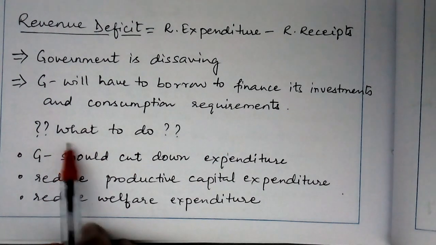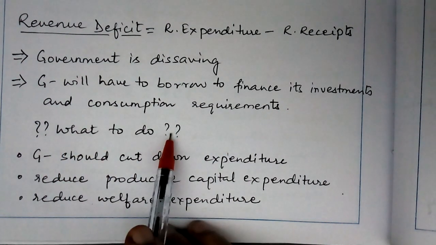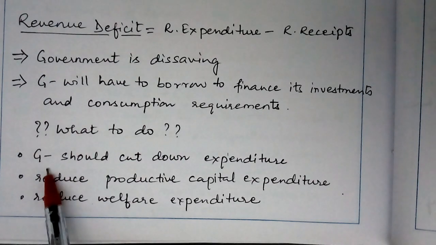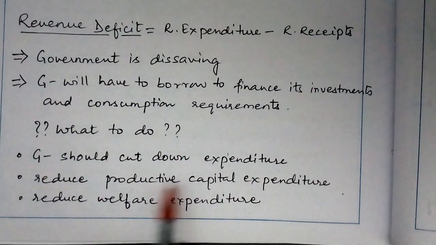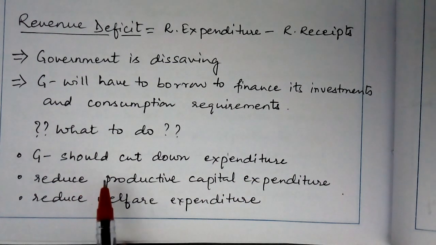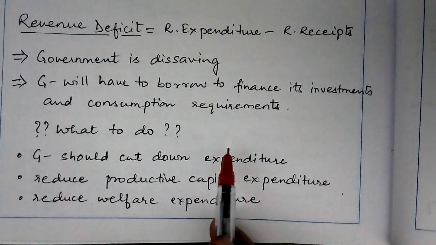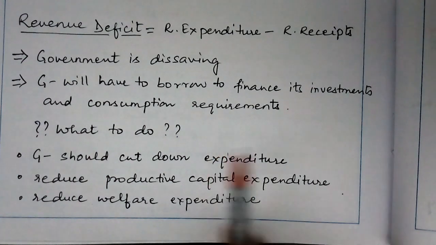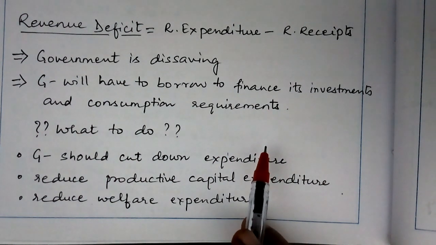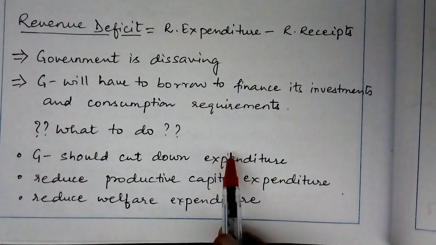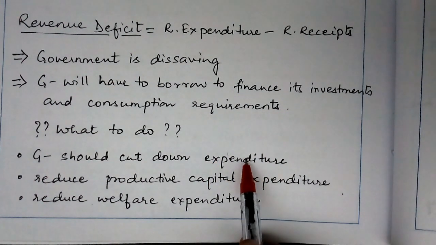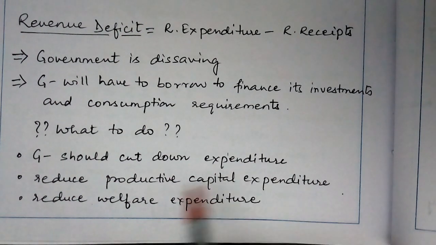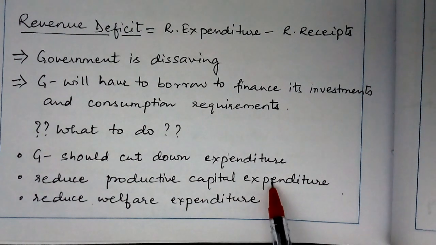Then the question is, what to do? What will the government do? The government needs to cut down its expenditure. Now, there is a certain expenditure like paying up the interest on the loans or defense expenditure. Now, these are committed expenditure, or these expenditures cannot be forgone. So, it cannot reduce such kind of expenditure. So, what will it do? It will reduce its productive capital expenditure.